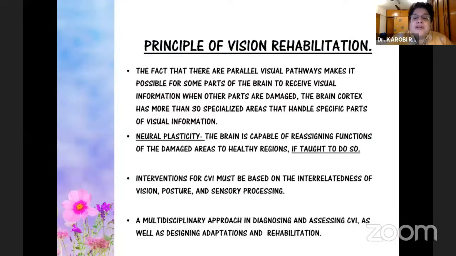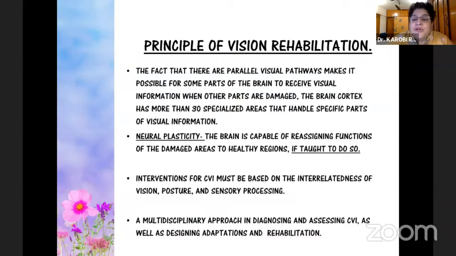Now, what is the principle of visual rehab? It is important that there are some pathways which are disturbed and there are some pathways which are untapped. There are some 30 specialized centers in the brain which can handle specific parts of visual information. So you have to motivate those areas to take up and reassign the signs of damaged area to those healthy areas, and that can be done if you are taught to do so.